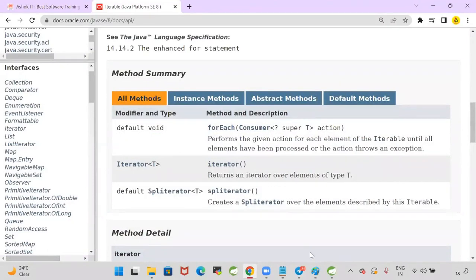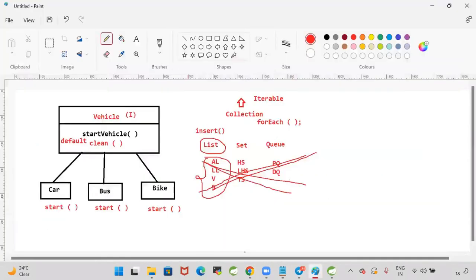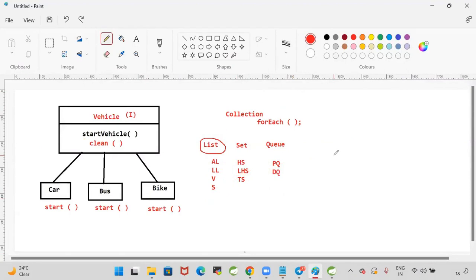Okay, guys. Now you understood where they have implemented that default method in Java. In the Iterable concept, they added one method called forEach. So when they add that forEach method in the Iterable interface, do we need to implement that method in all the implementation classes, or not required? Not required. Why? Because that is a concrete method.